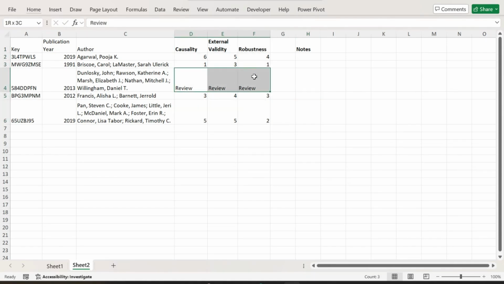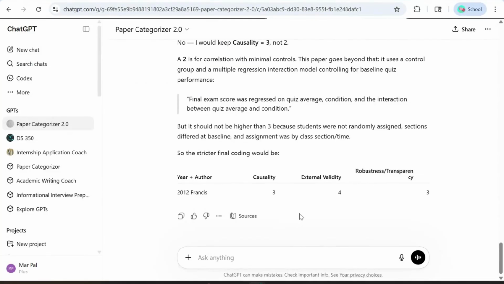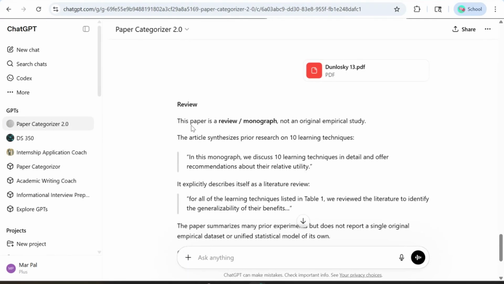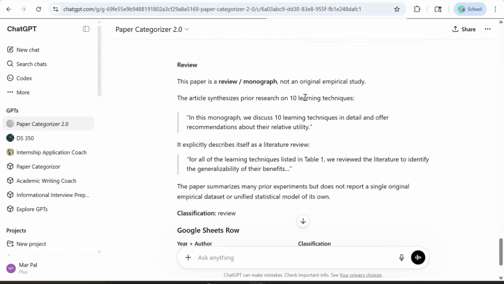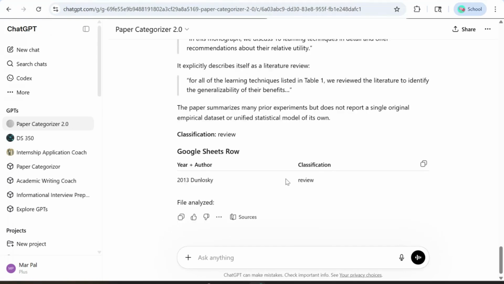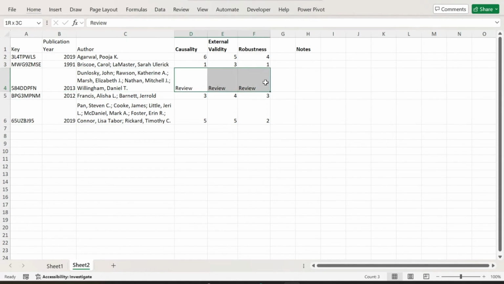You'll see in this line right here that this paper was categorized as a review. So let's take a look at what the chatbot does when you upload a paper that cannot be classified as an empirical paper. So it just tells you straight up, this is a review. It's synthesizing prior research, which a lot of empirical papers might do, especially in a literature review at the beginning of the paper, but then they'll follow it up with their own experiment. This article is simply a synthesis. So it just gives you this row, just says classify it as a review. And so you just list it in the spreadsheet as a review.